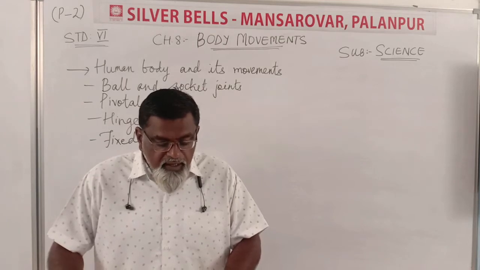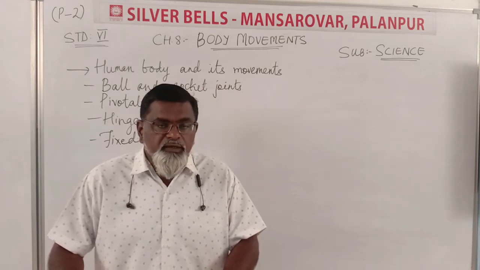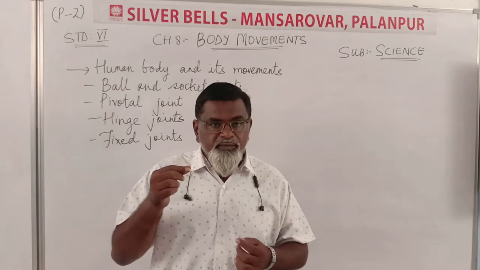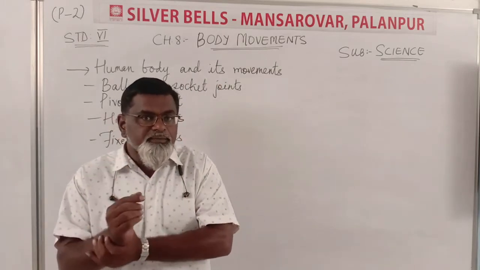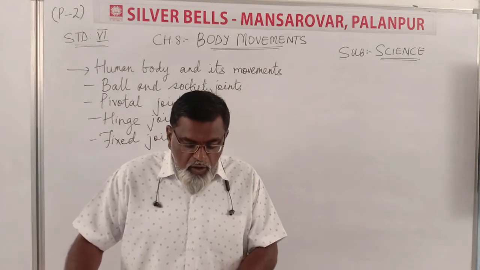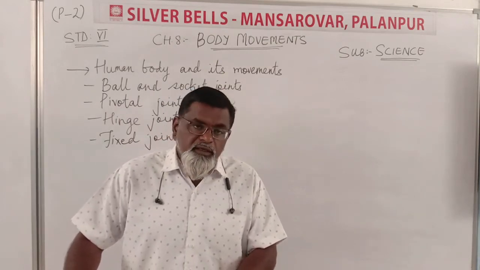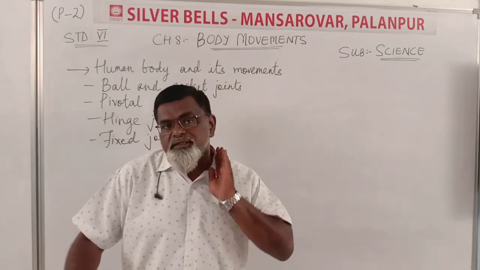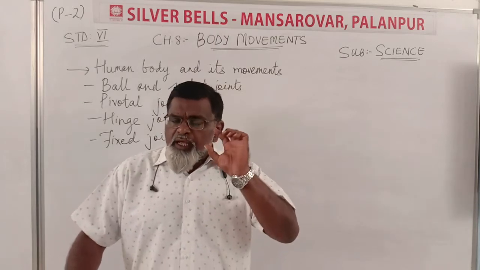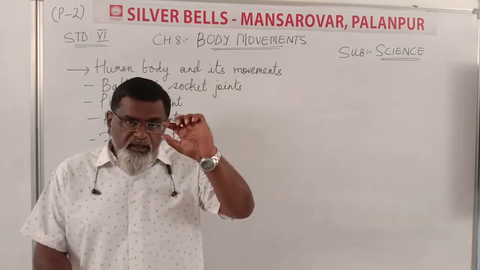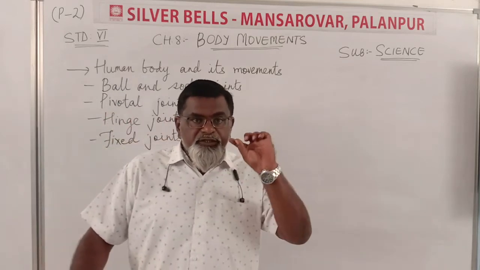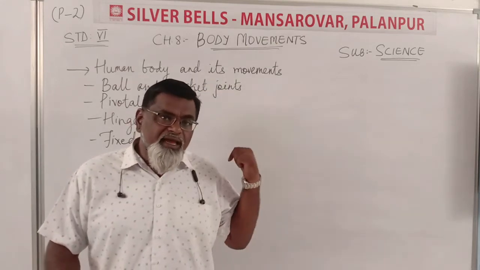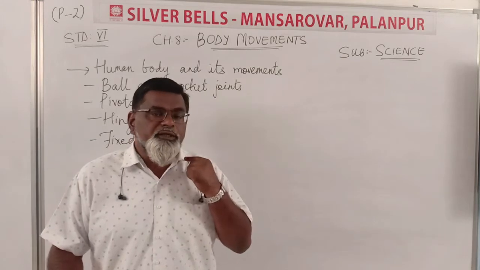When you are writing in your notebook, which part of the body are you moving? Hands, fingers, tips, each and every part on the hand is moving. Or when you turn and look at your friend behind you, which part is moving? It's the neck part, which is the pivotal joint. Just understand the joints in our body, and from the movement that the joint makes, you will understand the name of the joint also. So when you look back, which joint is moving? The pivotal joint. Clear?